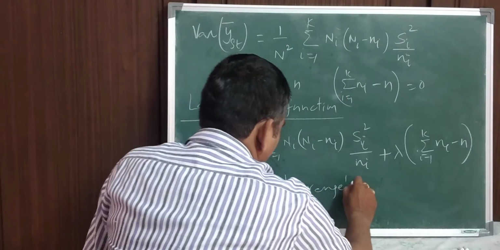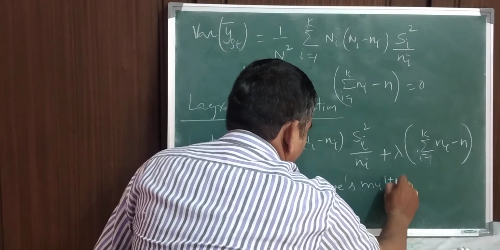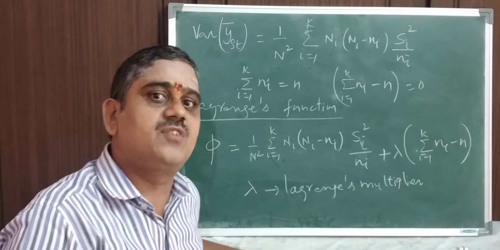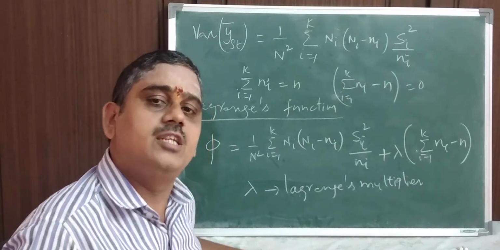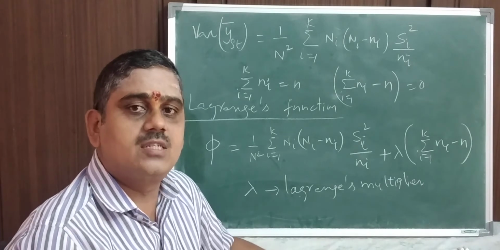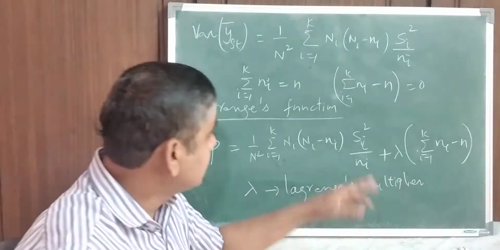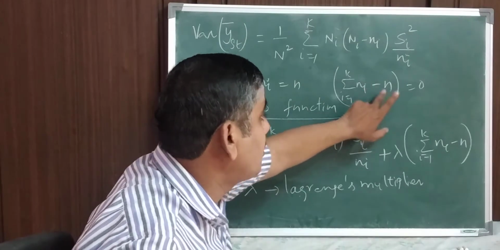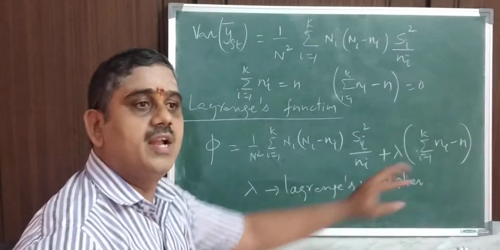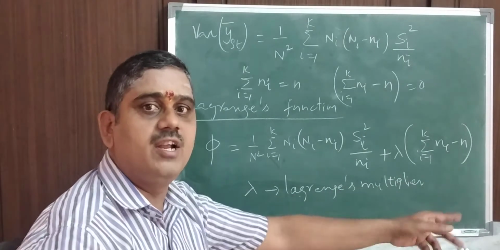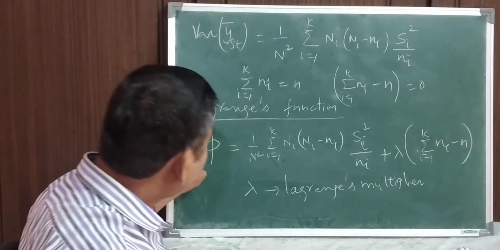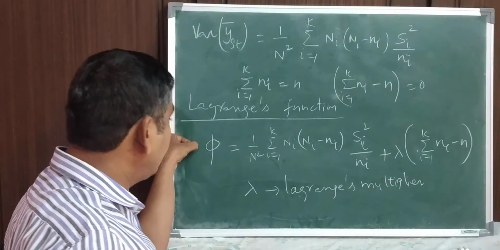Lagrange's multiplier. It is called Lagrange's multiplier. It is considered in such a fashion that it depends on the subject to the condition. Right? What is the subject to the condition? Summation i equal to 1 to k of ni minus n. That is minus n; we have considered it to make it 0, to nullify it. Hope you understand, right? Then now I have considered this.